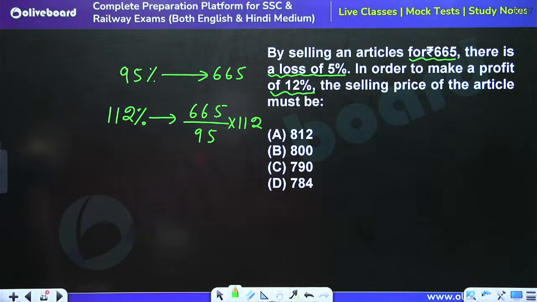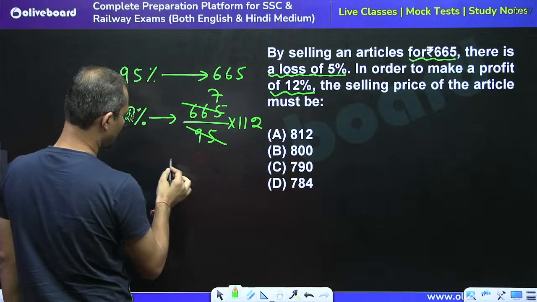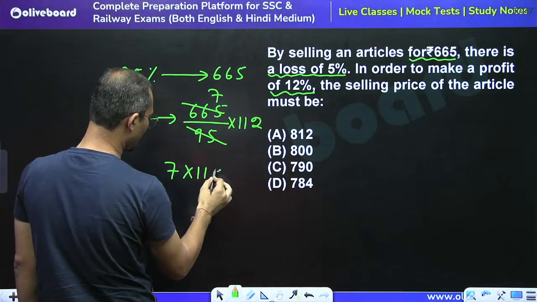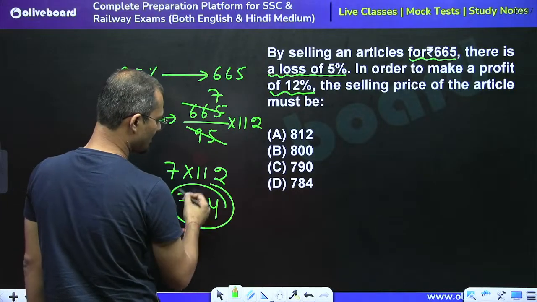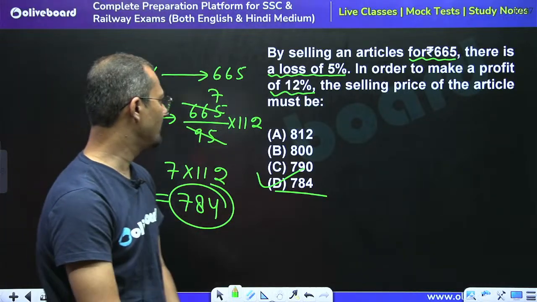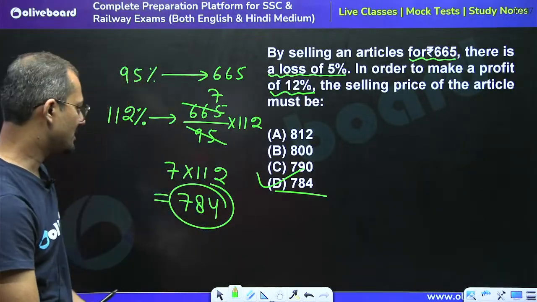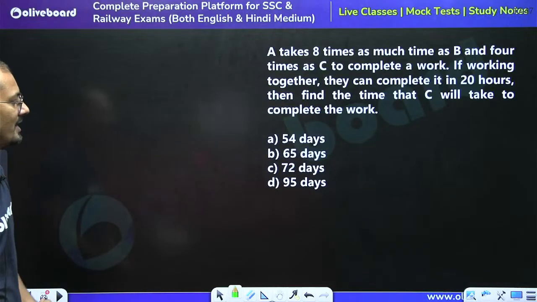Could we calculate it? 665 divided by 95. So this would be cancelled how many times? 7 times, right? So 7 into 112, we can say that 784. So 784 is the right answer. Is this clear? Yes, guys.